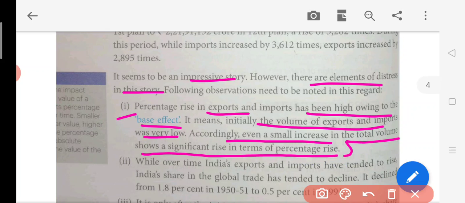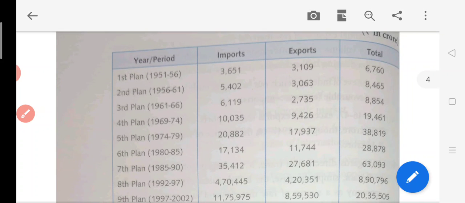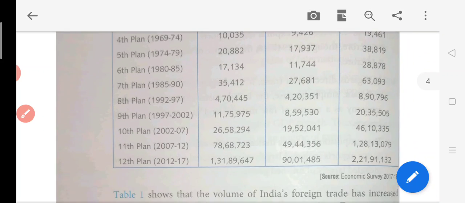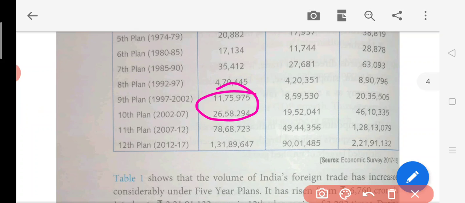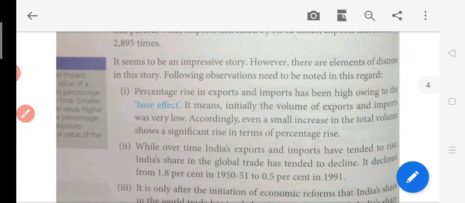Base effect means what? See, in the initial stage, the amount was very low. Okay, so this is treated as a base. So even after that you can see that the figures have been increasing everywhere. Because we take the base year production or the volume which was there, even a small change will bring a big change in terms of percentage.